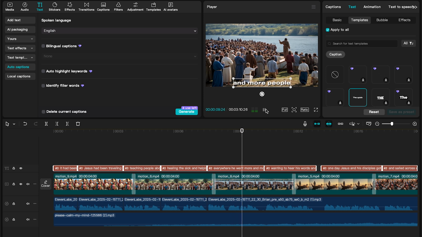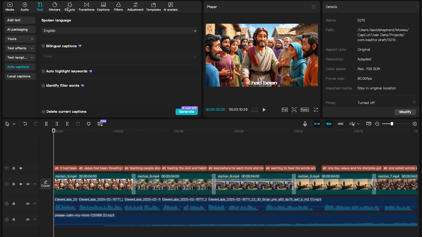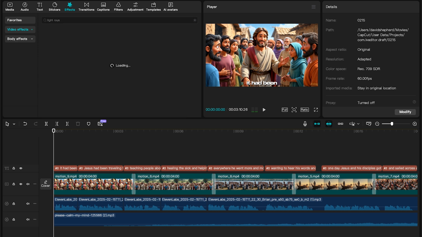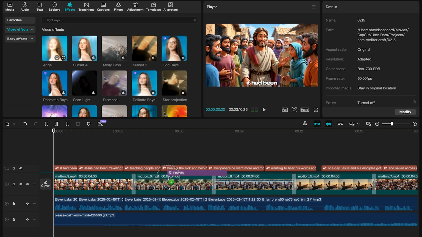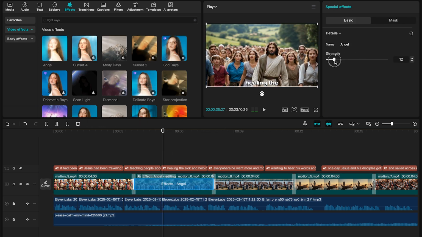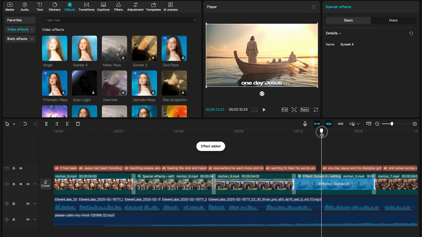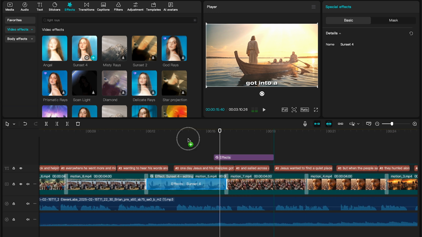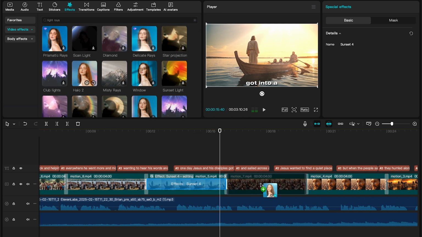Now that the timeline is set, let's add some effects to make it pop. Click on the Effects tab at the top left and search for sun rays. This effect gives the video an intense feel, perfect for the religious. Drag the effect into the timeline and apply it to some of the images. Even though it's a small touch, it makes the video feel more powerful and exciting. You can add other effects if you please. Just make sure that you don't overdo it.